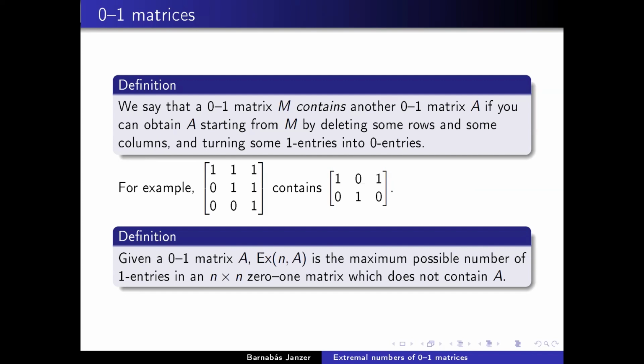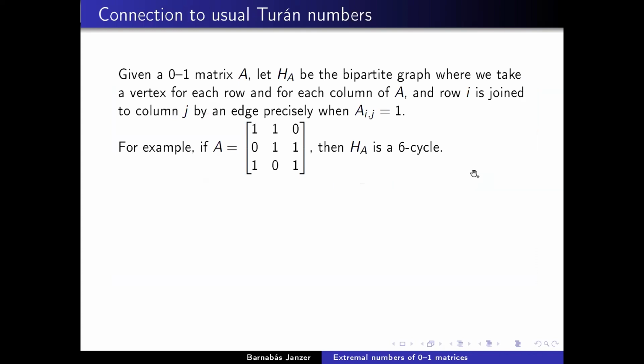So what is the relationship between the extremal numbers of graphs and the extremal numbers of matrices? Actually, there's a direct connection between the two. Because if you have a 0, 1 matrix A, that naturally corresponds to a bipartite graph. It's basically the adjacency matrix or the bi-adjacency matrix of a bipartite graph.